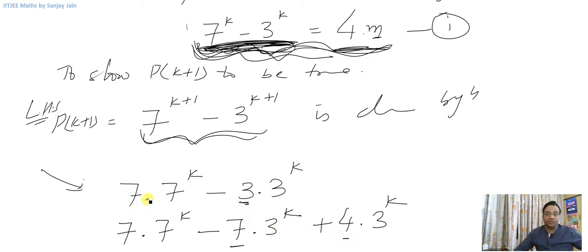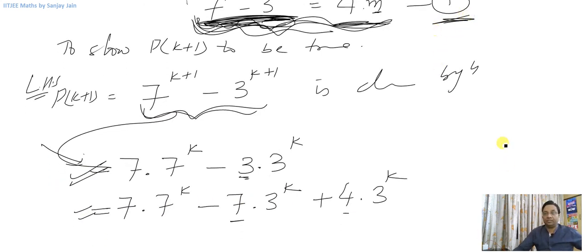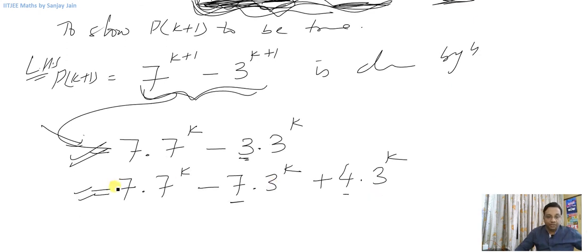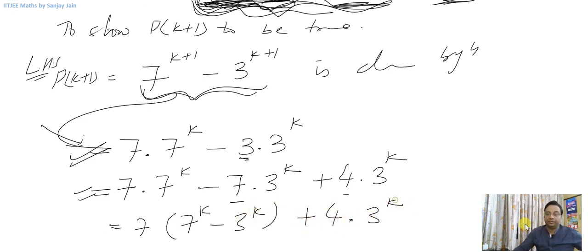So I can very well write this expression equal to this expression. Okay, so this is equal to this. Now if you see, I'll be able to use this first statement here, because I can take 7 common from here. So 7 raised to power k minus 3 raised to power k I'll have, and then I have 4 into 3 raised to power k.